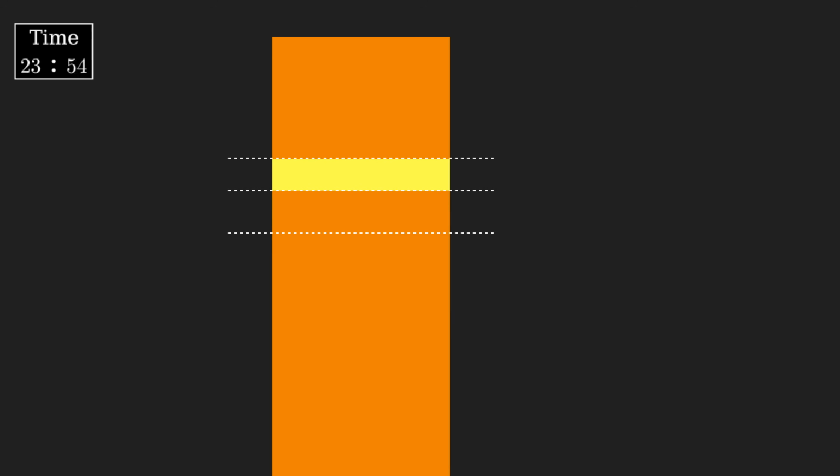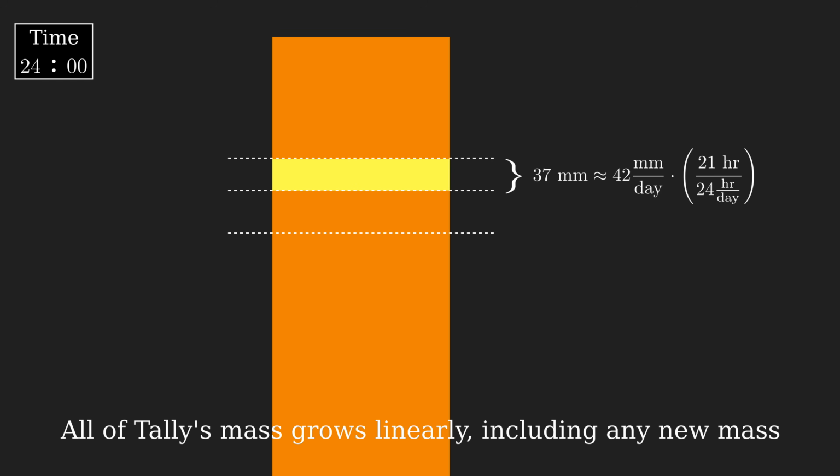where if it were given a full 24-hour period, it would duplicate itself. But there are only 21 hours left in the day, so this 42 millimeters of mass will only grow about 37 millimeters of new mass by the end of the day, not a full 42. The exact numbers aren't important here, but what does matter is that all of Tally's mass grows linearly, including any new mass.